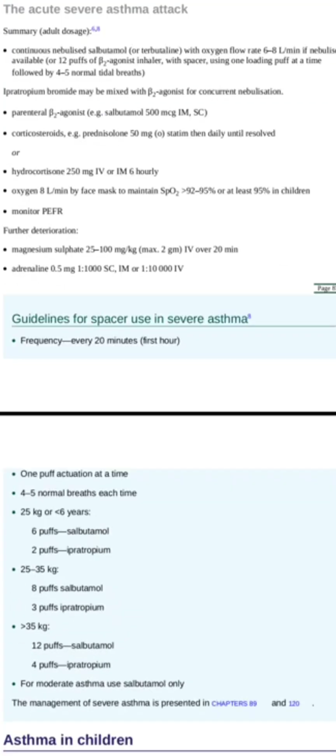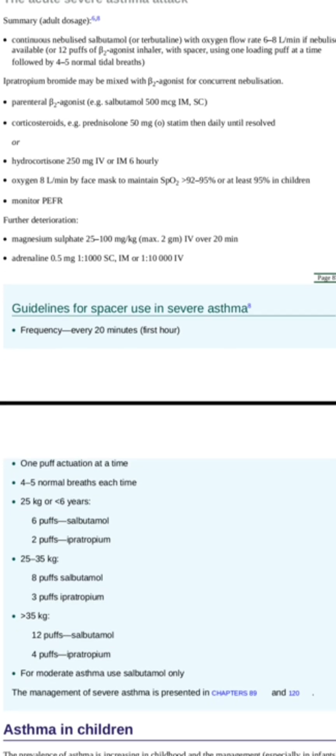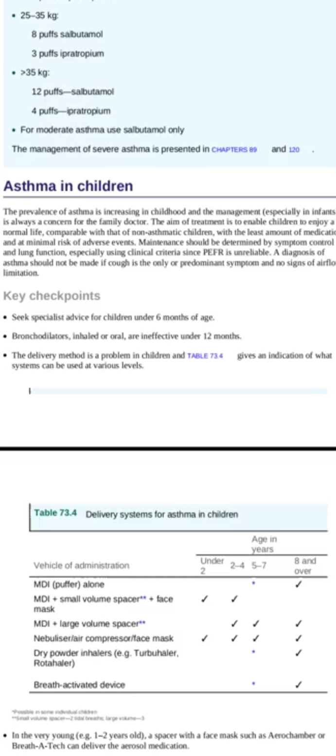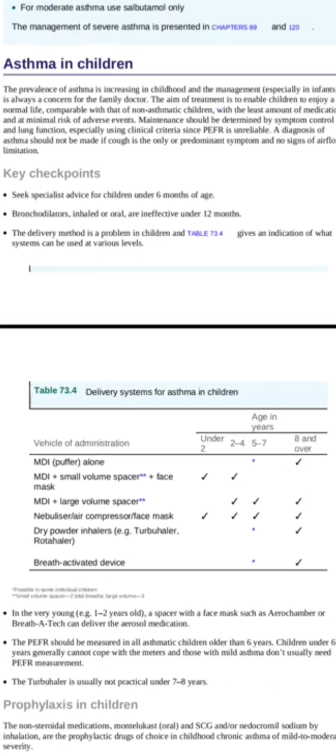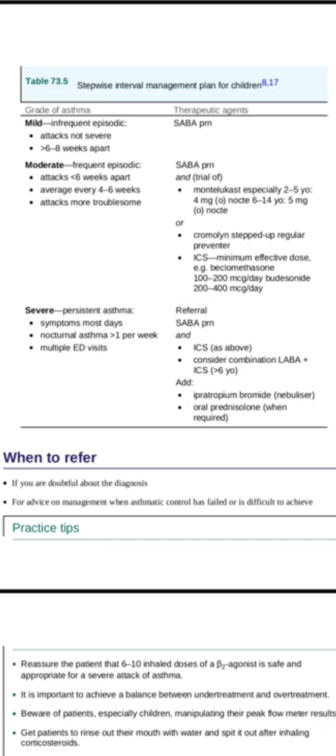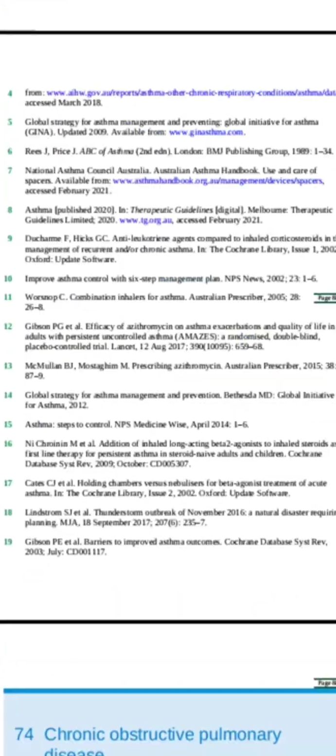The guideline for spacer we have already discussed: less than 6 years, 6 puffs, and greater than 6 years, 12 puffs. Asthma in children, to give a quick read, we have already discussed all of this. Mild, moderate, and severe attack, we have already discussed. So that's all from asthma.